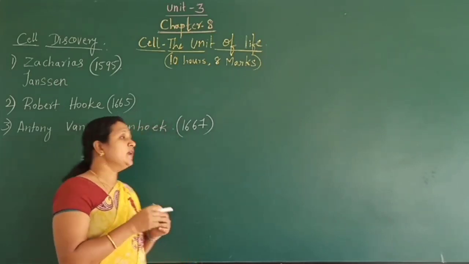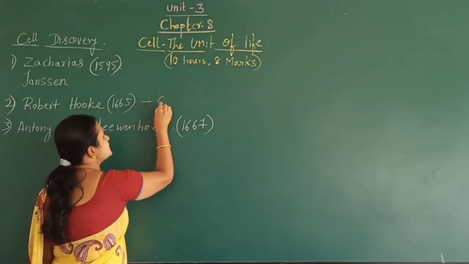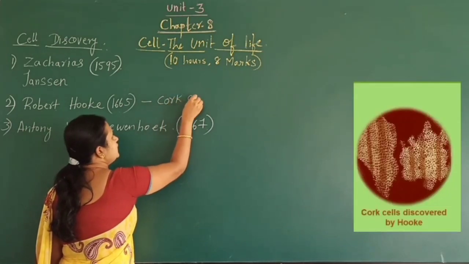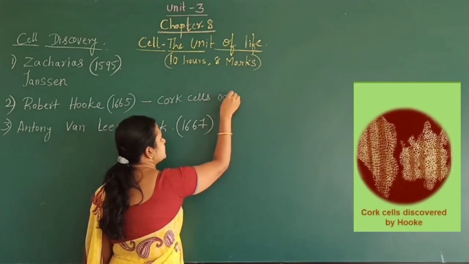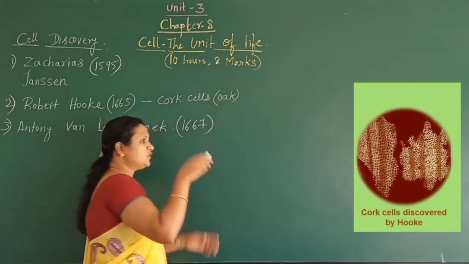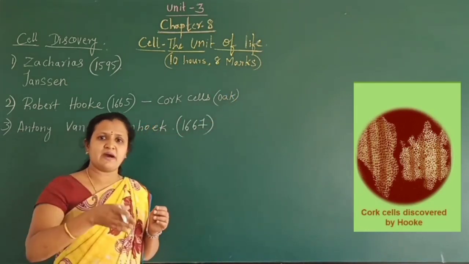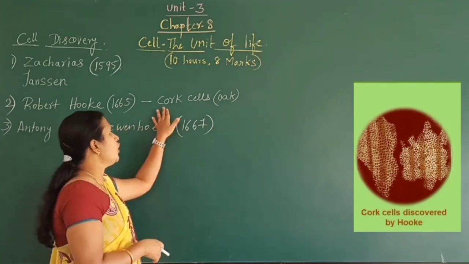So Robert Hooke observed the cork cells. He first observed the cork cells from the oak tree. From the oak tree, the outer layer, the bark cells, that is the cork cells.